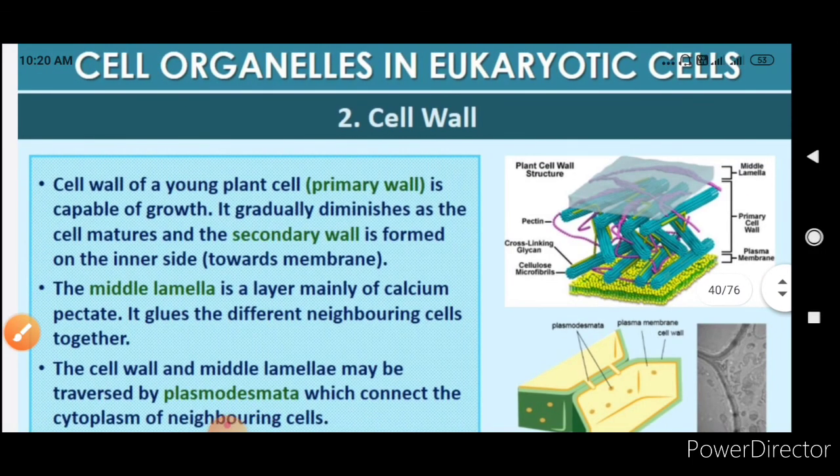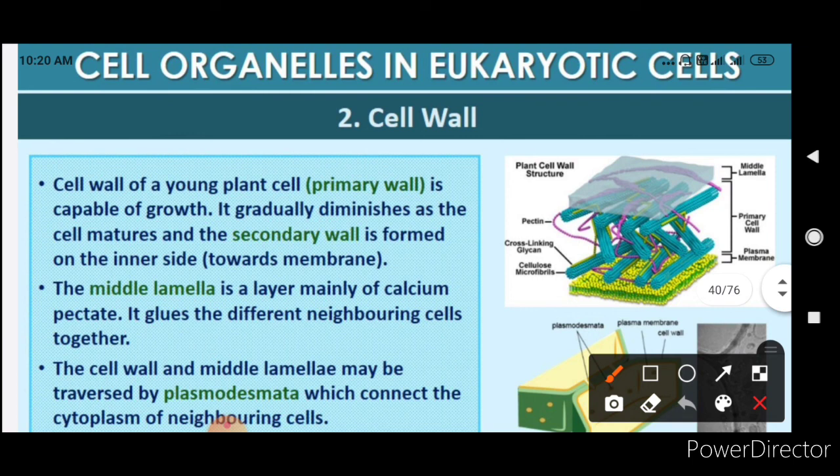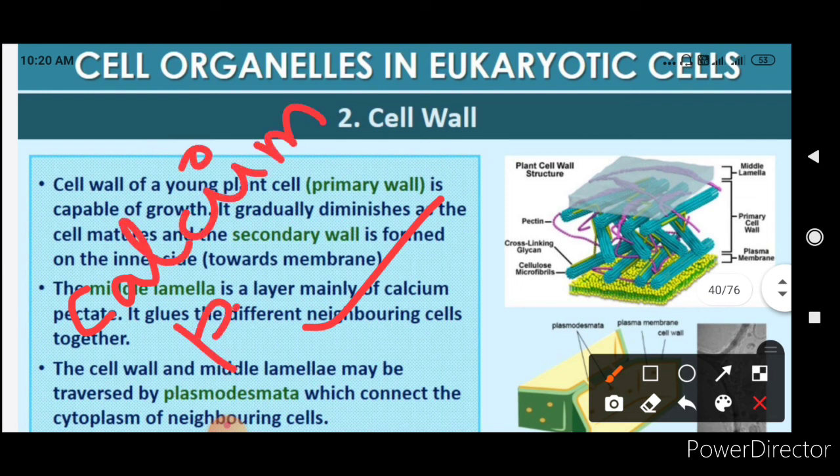Now, in cell wall, first we are considering the primary wall which will be formed, and it will gradually diminish as the cell matures, and the secondary wall will be formed on the inner side. The middle lamella is a layer mainly of calcium pectate, and it will glue the neighboring cells. You have to remember this: calcium pectate is used for gluing between the neighboring cells.